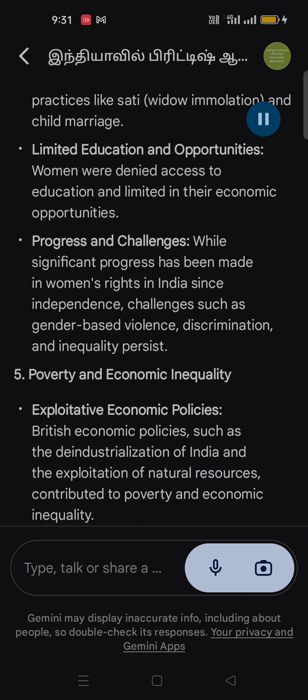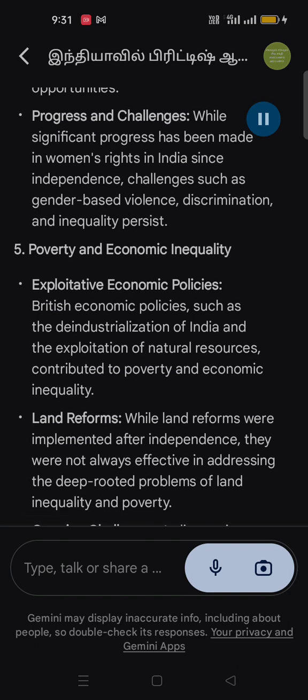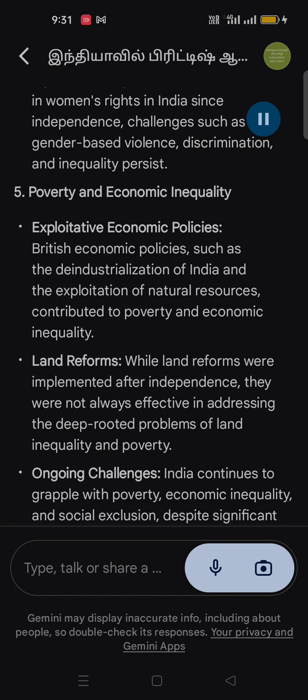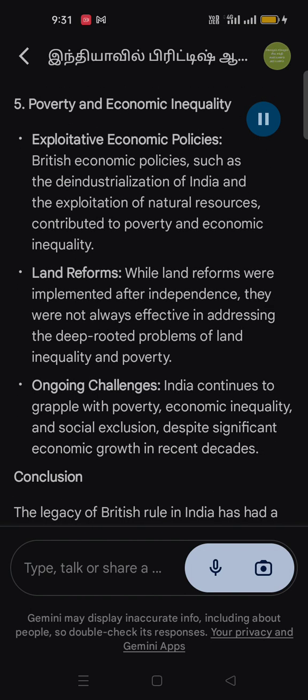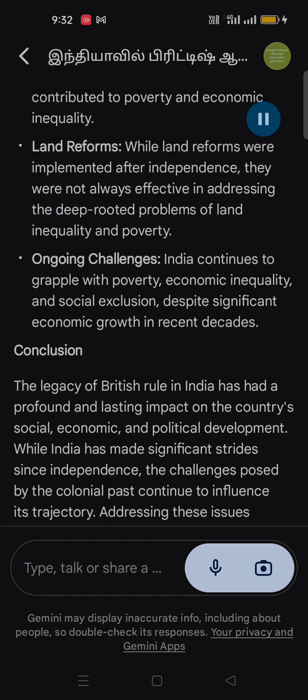5. Poverty and economic inequality. Exploitative economic policies. British economic policies, such as the deindustrialization of India and the exploitation of natural resources, contributed to poverty and economic inequality. Land reforms. While land reforms were implemented after independence, they were not always effective in addressing the deep-rooted problems of land inequality and poverty. Ongoing challenges. India continues to grapple with poverty, economic inequality, and social exclusion, despite significant economic growth in recent decades.